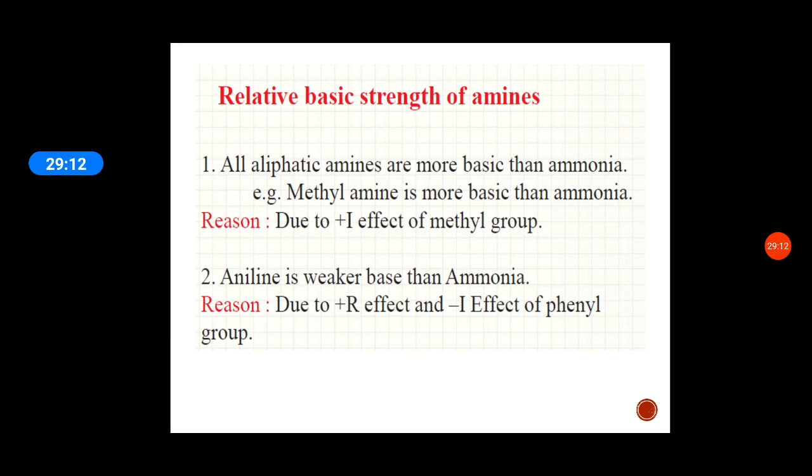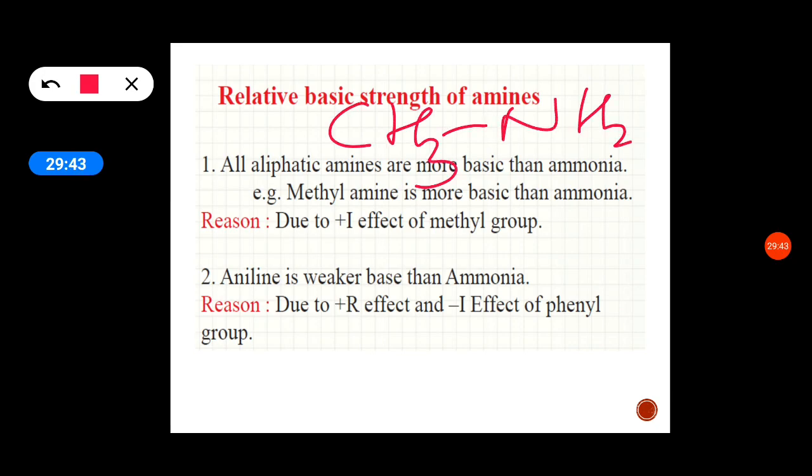All aliphatic amines are more basic than ammonia. That is due to the positive inductive effect of the methyl group. Compared to aniline and ammonia, ammonia is more basic than aniline. So let us see the first one. All the aliphatic amines are more basic than ammonia. So aliphatic amines, for example, CH3NH2, and ammonia is only NH3.